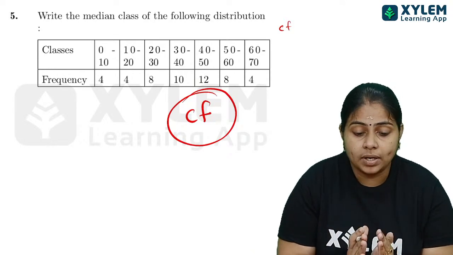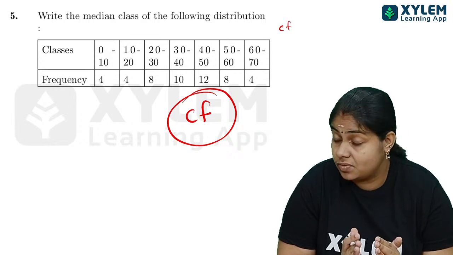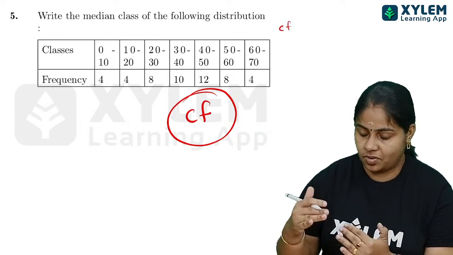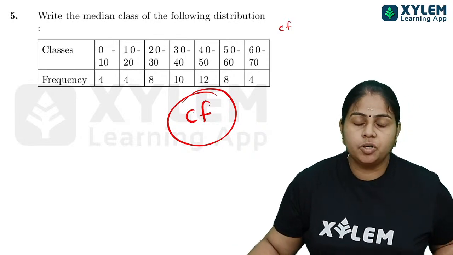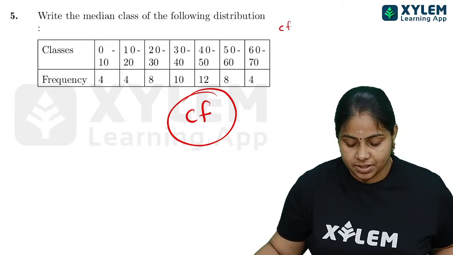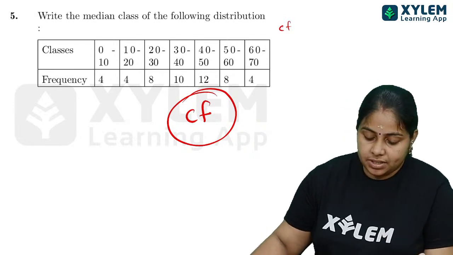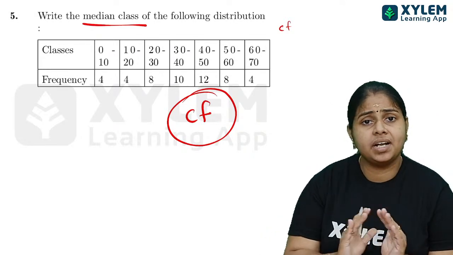We have to write the cumulative frequency, and from that we get the total frequency. Total frequency we will get from there, and from there we have to find out. Here we only need to find the median class.